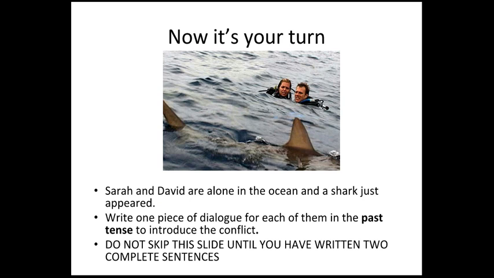You're going to do this same thing with this photo of a shark and two people. This is Sarah and David. They're alone in the ocean, and a shark just appeared. So you're going to write one piece of dialogue for each person in the past tense to introduce this conflict. Just like before, you need to use complete sentences and correct punctuation. Do not skip this slide until both of those boxes are filled.